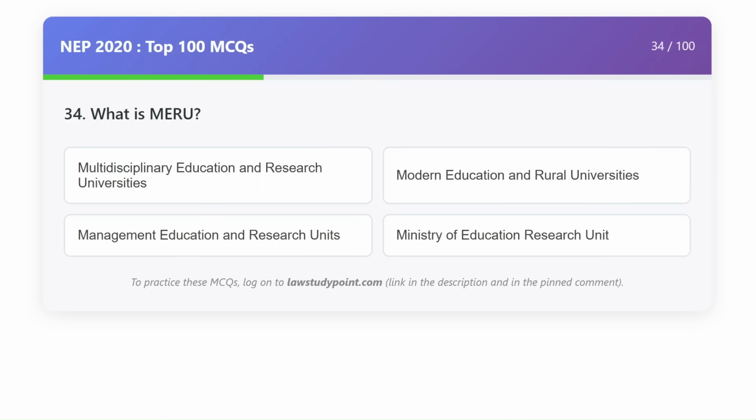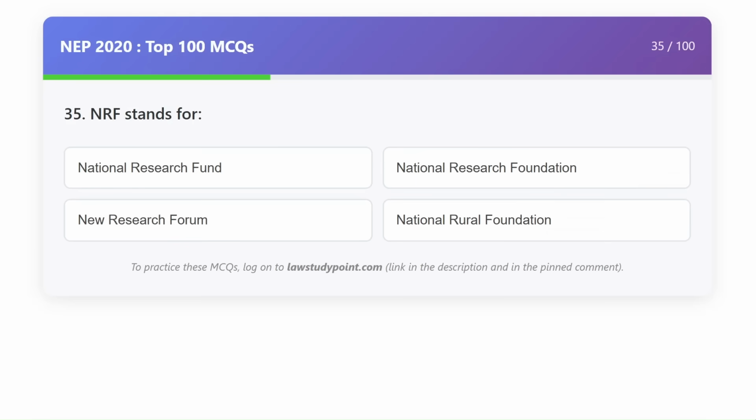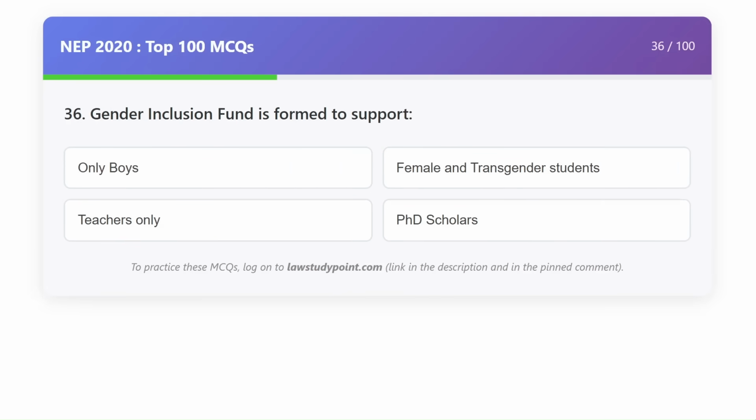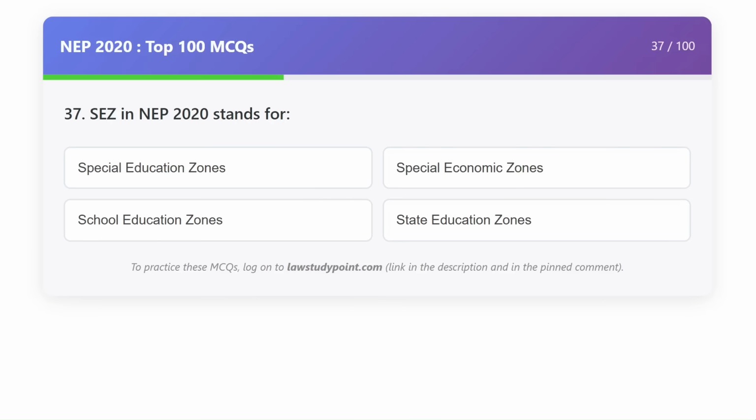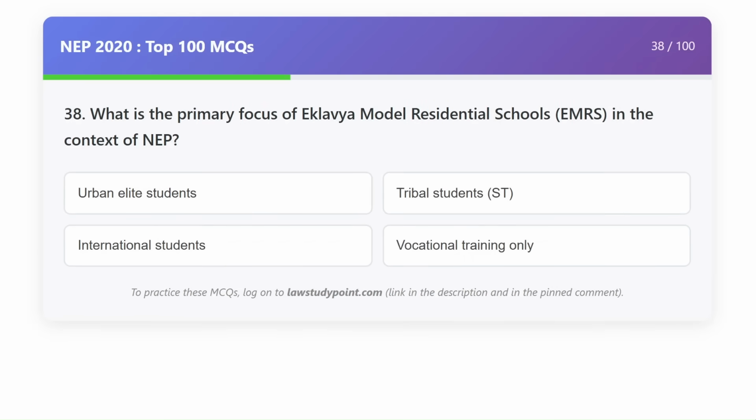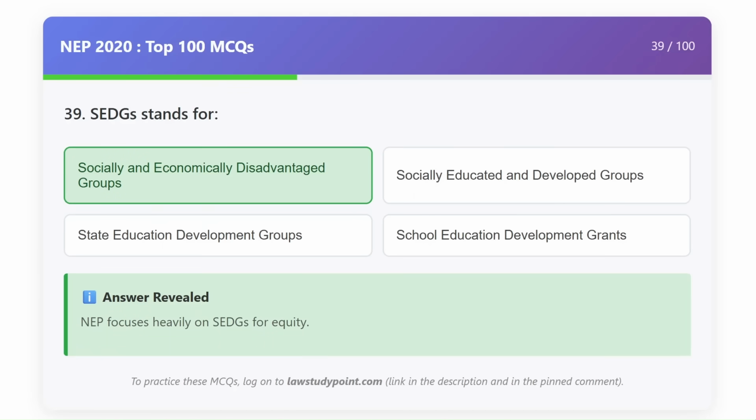What is MERU? Multidisciplinary Education and Research Universities. NRF stands for National Research Foundation. Gender Inclusion Fund is formed to support female and transgender students. SEZ in NEP 2020 stands for Special Education Zones. What is the primary focus of Eklavya model residential schools in the context of NEP? Tribal students. SEDGs stands for Socially and Economically Disadvantaged Groups.